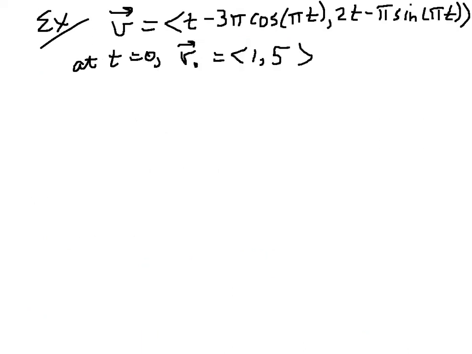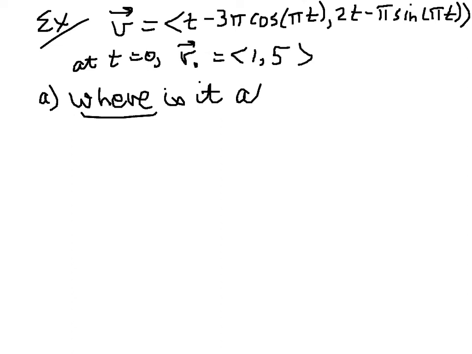So just as another example, let's suppose that we have some particle traveling with velocity given here, rather long, a little complicated, and at t equals 0, the particle is at the point 1, 5. So one question that we might want to ask is, where is it at t equal 4?